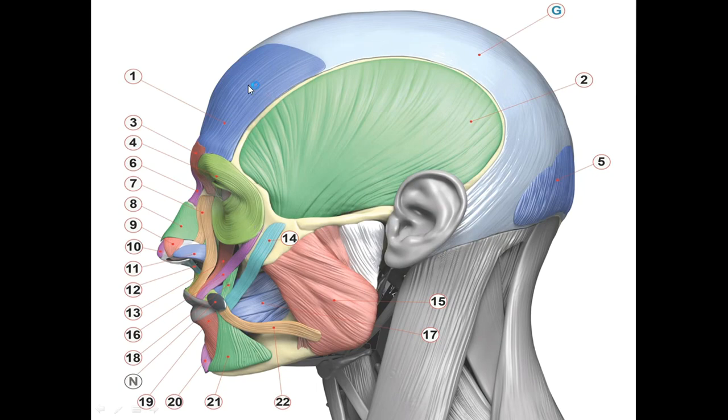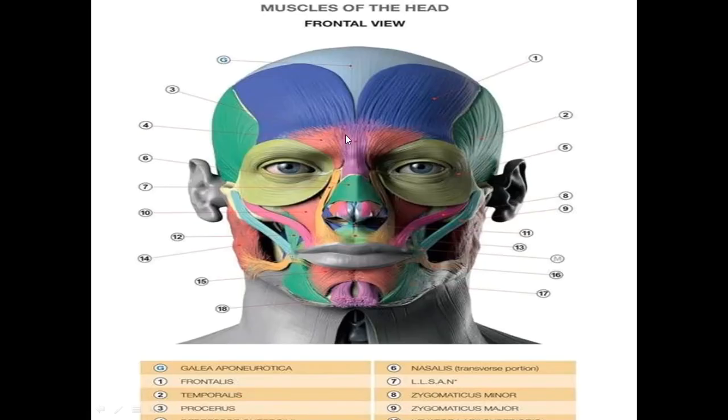What is the innervation of this muscle? It is the facial nerve. This muscle is called procerus. Don't focus on it. And this is the depressor supercilii. So this muscle is the frontal belly, and behind it there is the occipital belly of which muscle? Occipitofrontalis muscle.